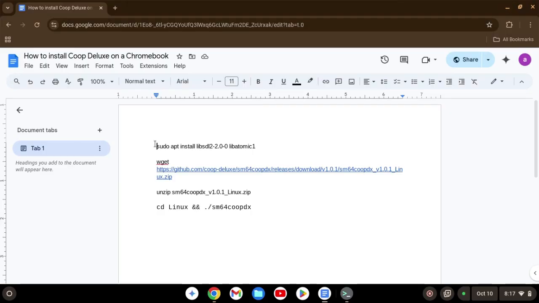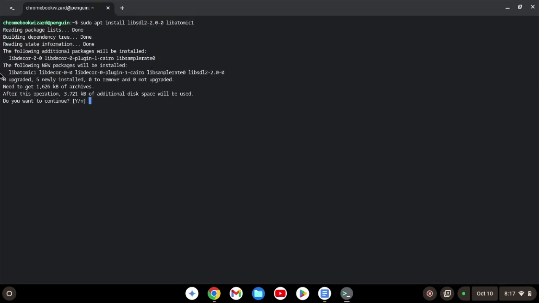Okay, so firstly, what we're going to do is install required packages so when installing Coop Deluxe, there will be no errors. So now what you want to do is copy the first code by hitting Control C, and then go back to the terminal, and then hit Control Shift V, and then hit Enter. Okay, so when the prompt comes up, do you want to continue? Press Y and then hit Enter.